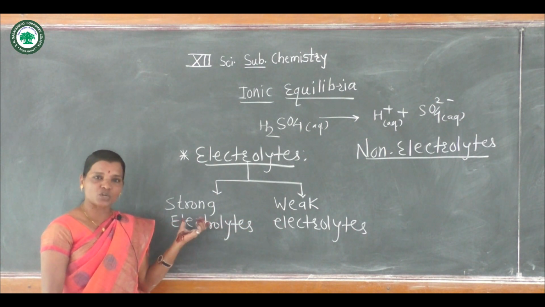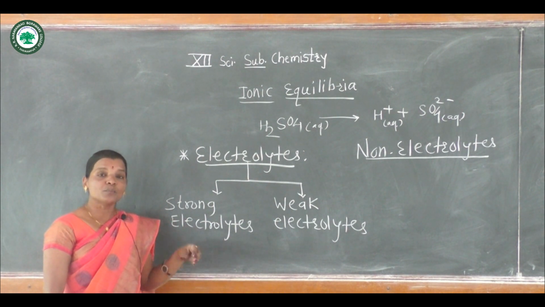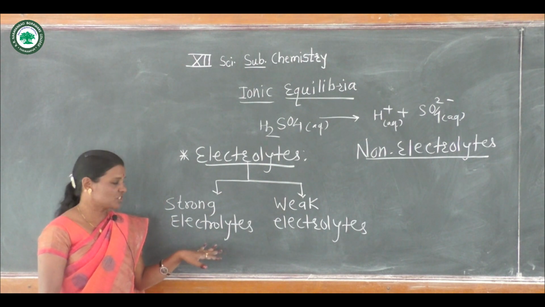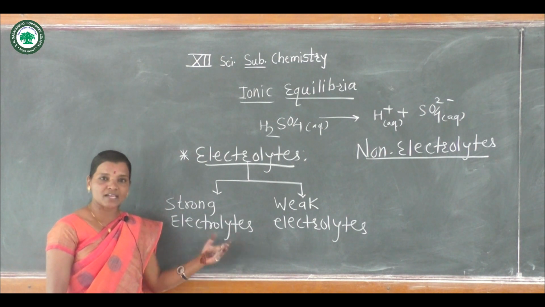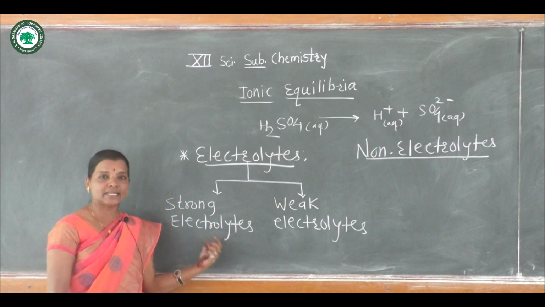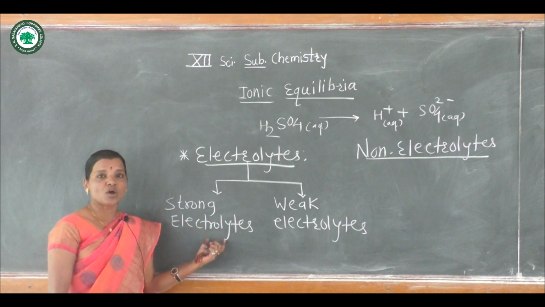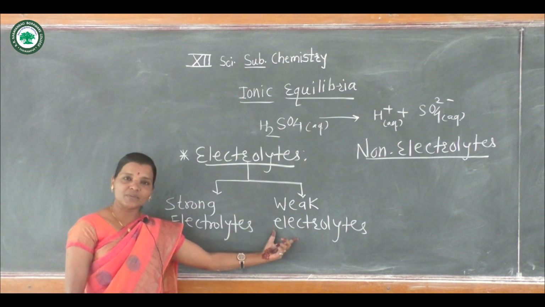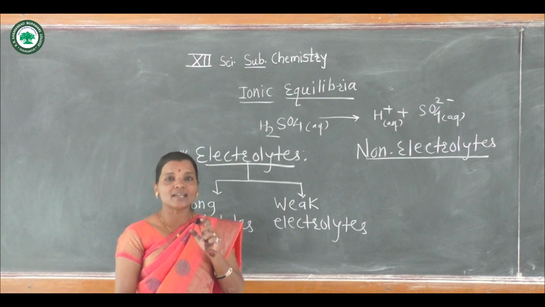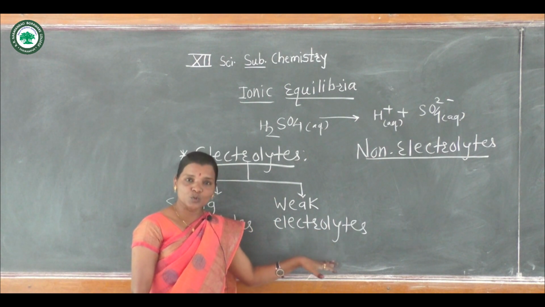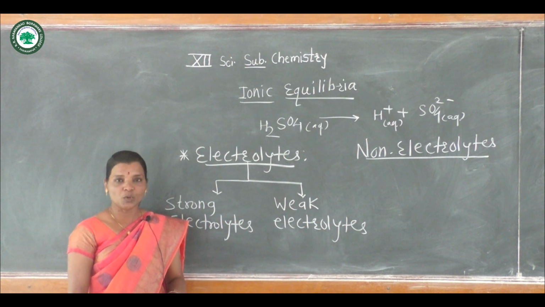Now, what is meant by strong electrolytes? The substances which get dissolved to a more extent in their aqueous solutions are called strong electrolytes. That means dissociation of ions takes place almost completely in water, such substances are referred to as strong electrolytes. And what is meant by weak electrolytes? The substances which get dissolved to a smaller extent in their aqueous solutions. Such substances are referred to as weak electrolytes.